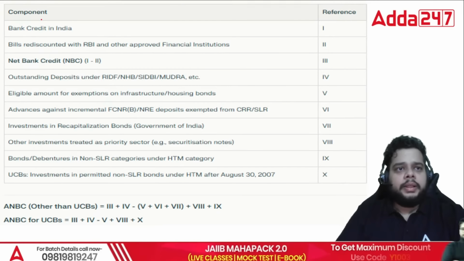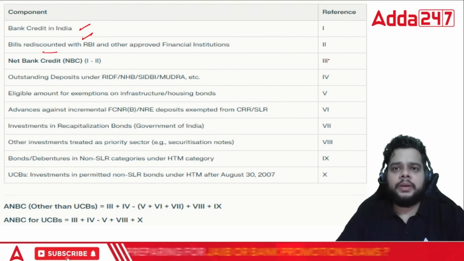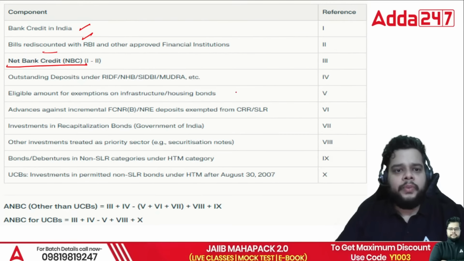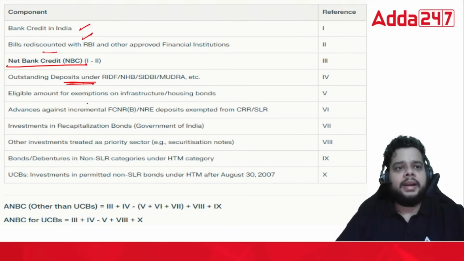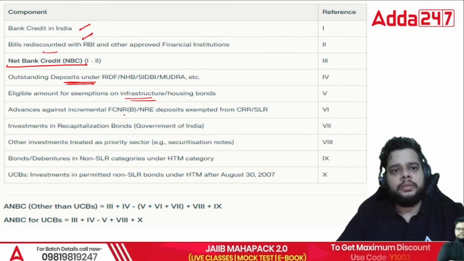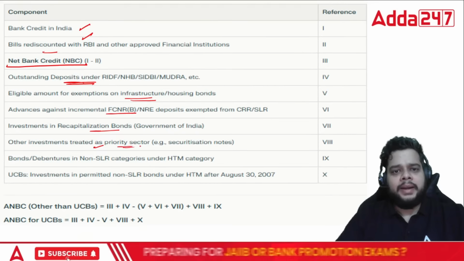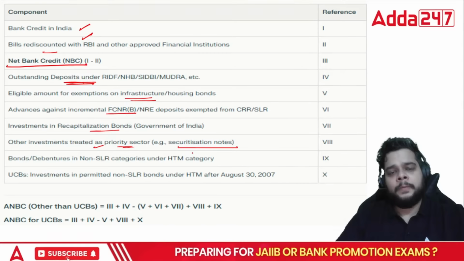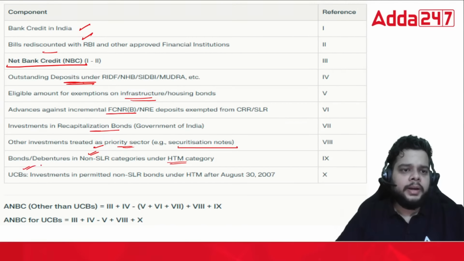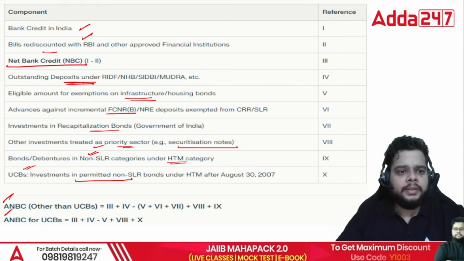How? So in the ANBC, there are various components. Bank credit, you subtract it with the bills rediscounted with RBI, you get the NBC, that is net bank credit. Then you will be having the outstanding deposit under RIDF. Then the exemptions in case of infrastructure, housing bonds, then FCNR, investment in the recapitalization bonds, other investments as priority sector, for example, the securitization notes. Then we have the HTM category, non-SLR, and for UCBs also, urban cooperatives also, investments in permitted non-SLR bonds is given. So these are the two formulas which you have to remember.